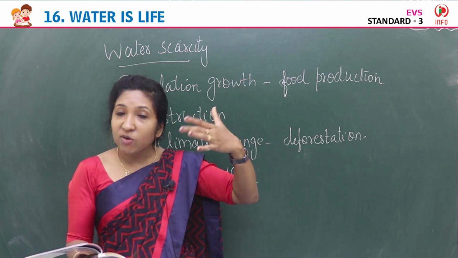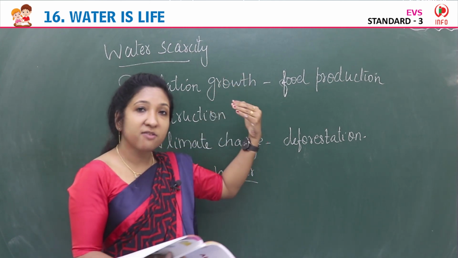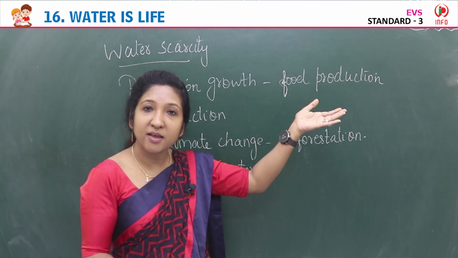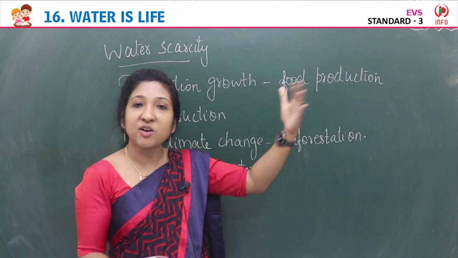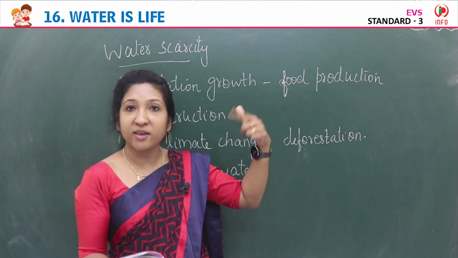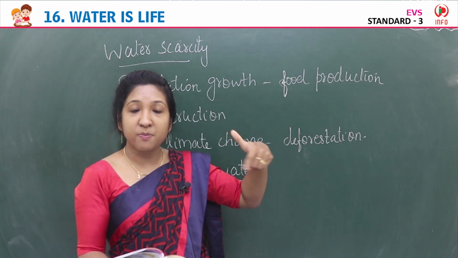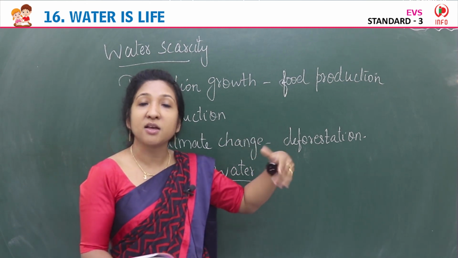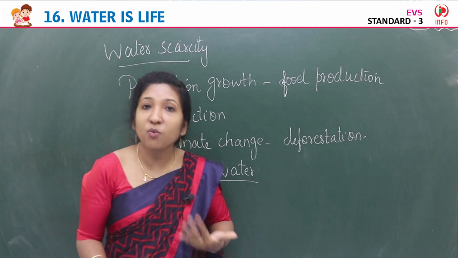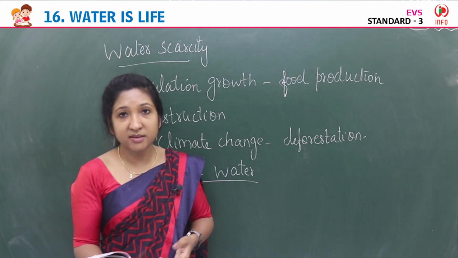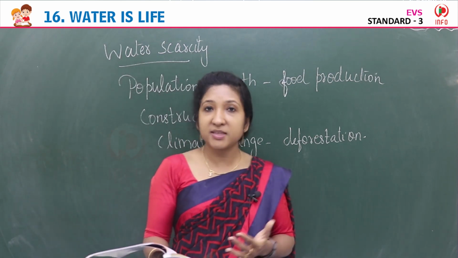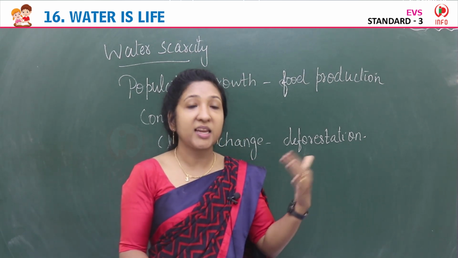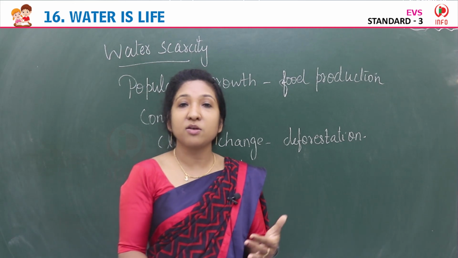So then again, what is happening? This rainwater gets collected in rivers, oceans, seas. Then again it gets heated up, changes into water vapor, then to clouds, then rain. So this process is continuing. This movement of water from land to air, then coming back to the land, is the water cycle: evaporation, condensation, precipitation.